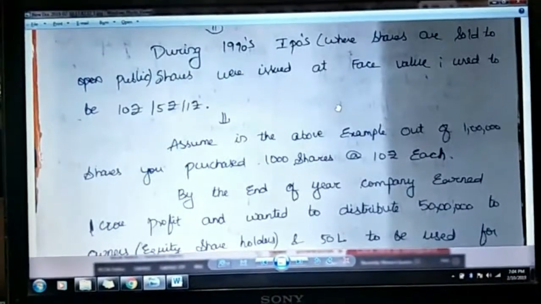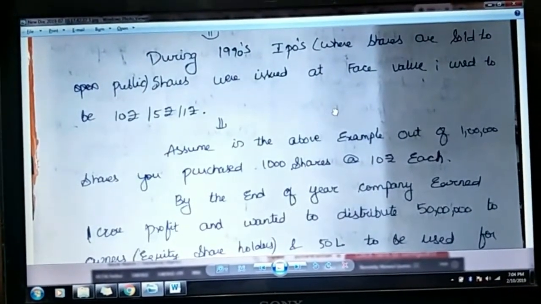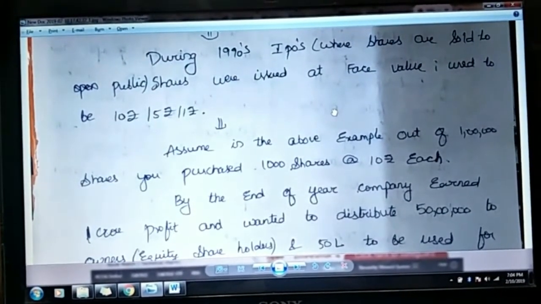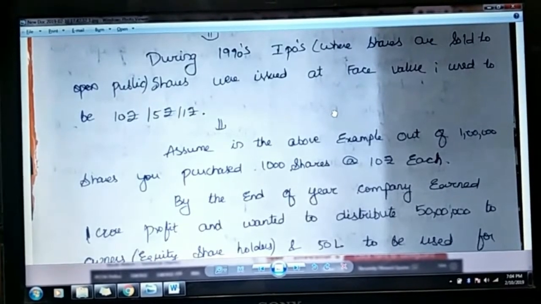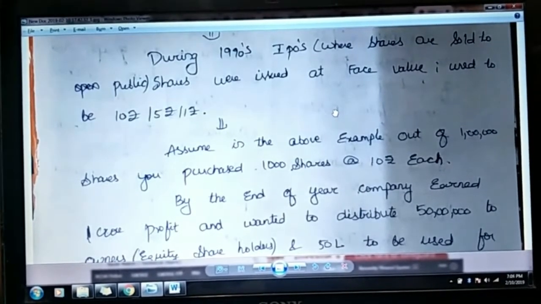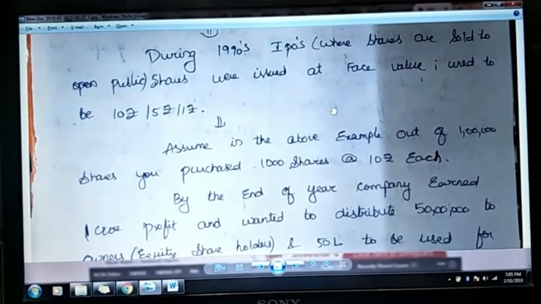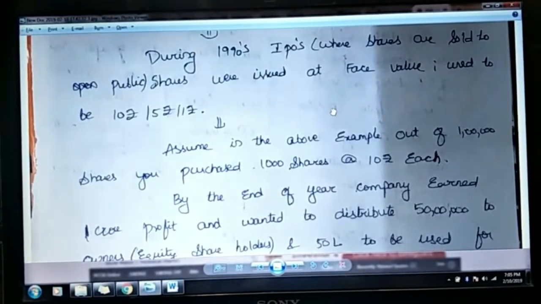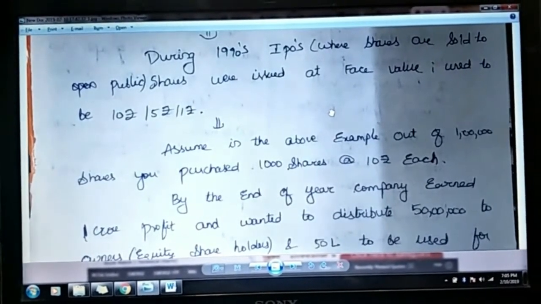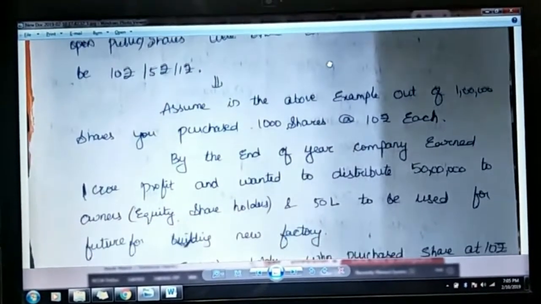Okay. So in our previous example, we have seen 1 lakh shares at 10 rupees, right? The 10 rupees is actually called the face value. In the 1990s IPOs, shares used to be sold to the public at 10 rupees. It might be 5 rupees, 2 rupees also, but it was at face value. In our example, the 10 rupees, as I said to you, is a face value.